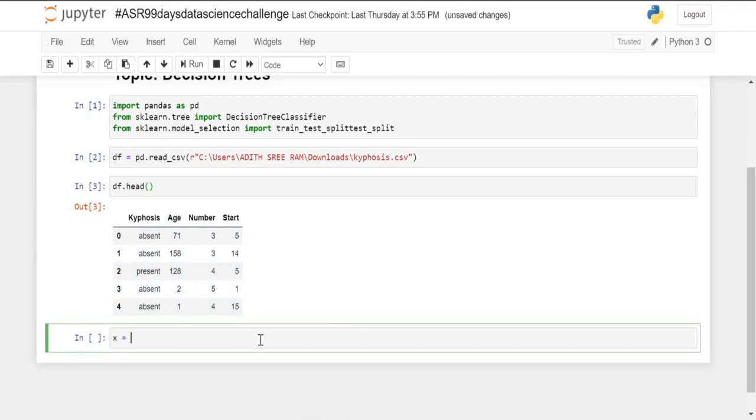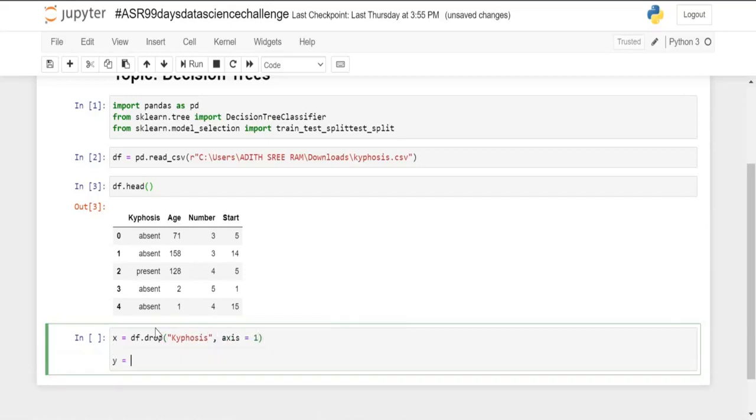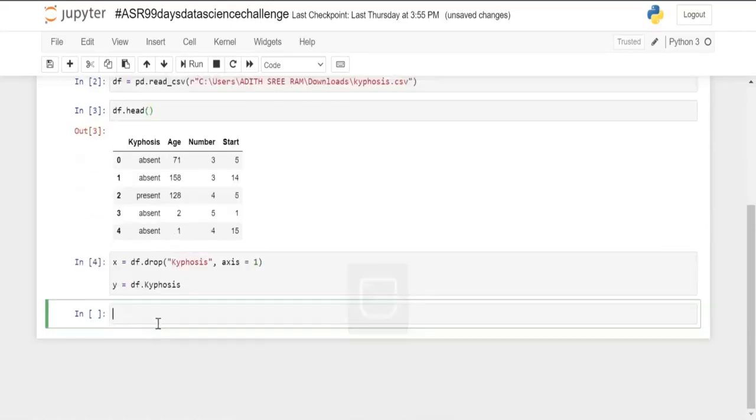So now let's create the independent variables and dependent variable. My value X would be the independent variables, that is age, number and start. So I will drop my column Kyphosis here, with axis equals 1, and finally my dependent variable y, which is Kyphosis. Let's run this out.